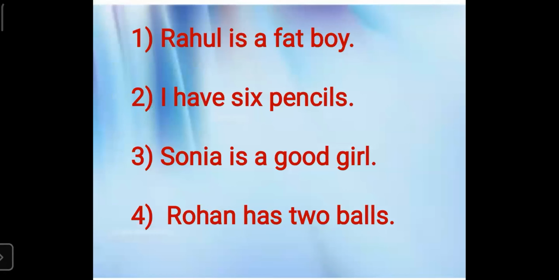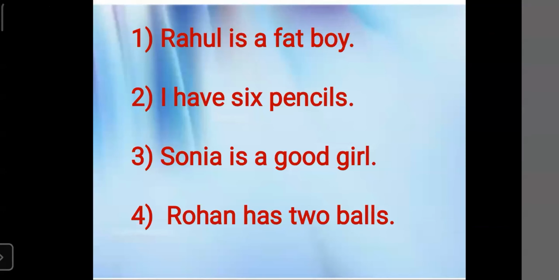For example, Rahul is a fat boy. All of you pay attention. In this sentence, children, Rahul is a naming word because it is the name of a boy, and the word boy is also a naming word.